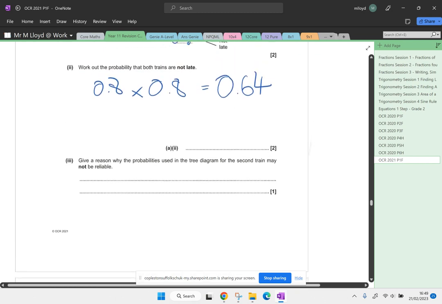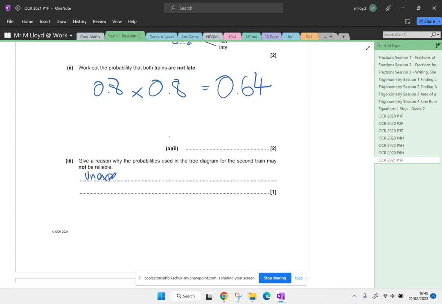Okay, give a reason why the probabilities used in the tree diagram for the second train may not be reliable. Well, first of all, there might be an unexpected event, maybe like a delay or something like that. The second reason is that it could depend on the first event.